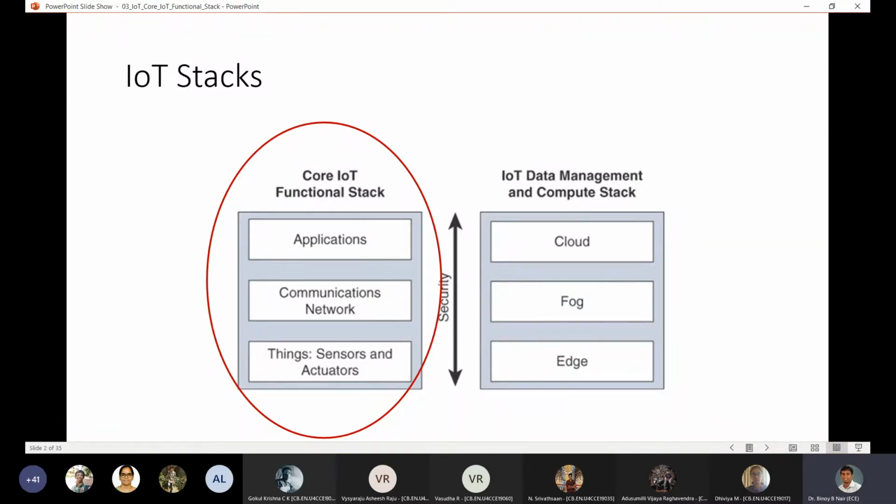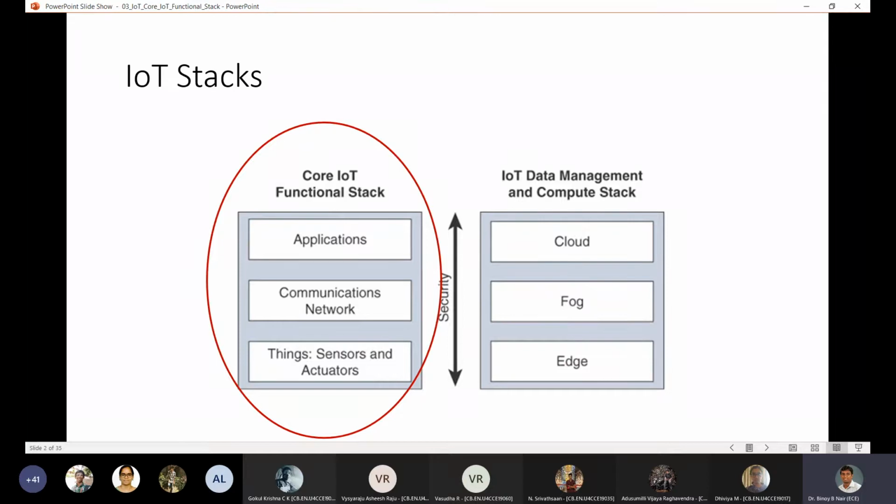and these two stacks are the representation of the same system. So you can think of them as two ways of representing or writing the same answer. Right. So based on your perspective, you may be looking at it as a functional stack or as a computational stack. So obviously there will be sensor nodes, there will be communication systems, and there will be an end application which will be required. So how do you realize those is by using different approaches. So these are the two different approaches in which you can have a look at an IoT system.